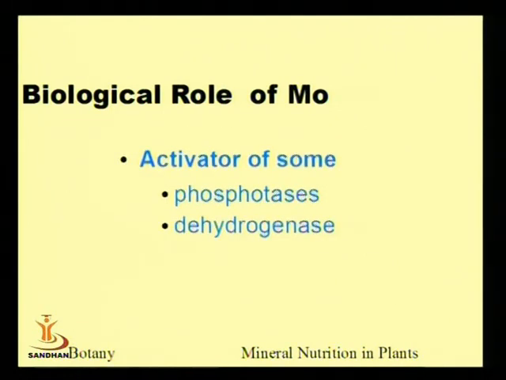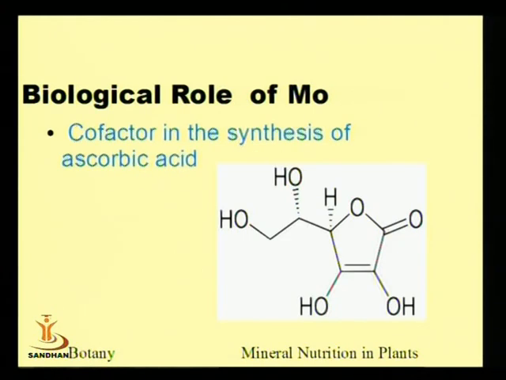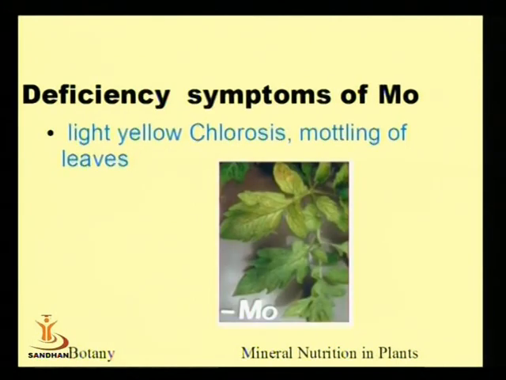Further, it is important for the activation of some phosphatase enzymes and some dehydrogenase enzymes. So without that, phosphatase enzyme and dehydrogenase enzyme will not be working. It is a cofactor of ascorbic acid, which is commonly known as vitamin C, and we know very well about ascorbic acid. We have already studied it at primary level. It is one of the important constituents of the plant.